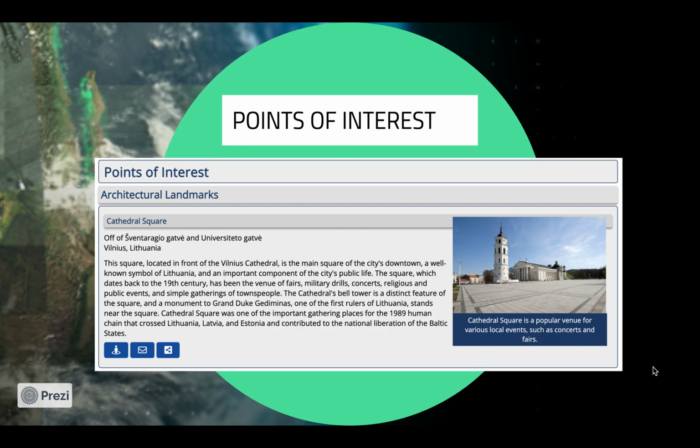Now, one of my favorite parts of this site is the Points of Interest tab. It gives a list of locations one might want to visit, divided by categories, an address for its location, which you'll see at the top, a description of it, and additional information that you can email to yourself or others, that third button on the bottom, and I'll show you this again later.